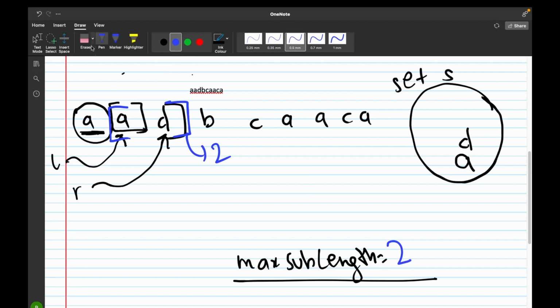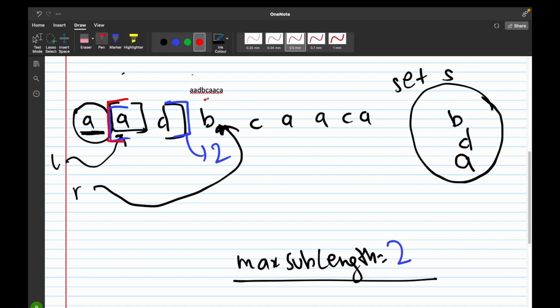Now we would again increment our R pointer to the next letter. So the next letter is B. Now B is not present in our set, so we would again add B to our set S, and we would check the length of the substring ADB if it is greater than max sublength or not. So ADB has a length of 3 and 3 is greater than max sublength, so we would change the value of max sublength to 3.